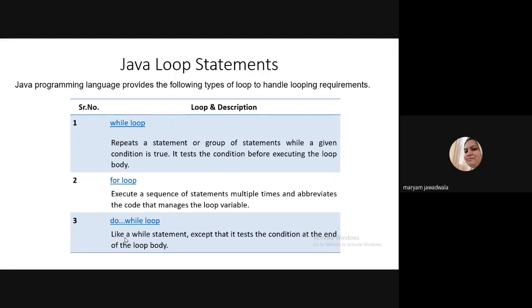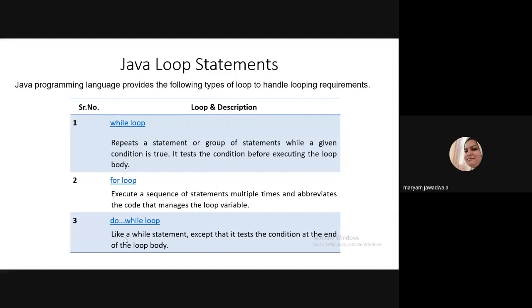Okay, and then next we have the for loop. The for loop executes a sequence of statements multiple times and abbreviates the code that manages the loop variable. There is a syntax for writing a for loop as well, and there is a syntax for writing a while loop. I will give you one example for each, showing how to write a program in Java using a while loop, for loop, and do while loop. And if you remember, a do while loop is like a while statement, except that it tests the condition at the end of the loop body.